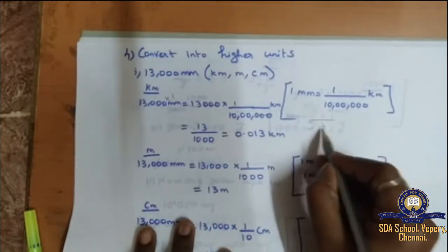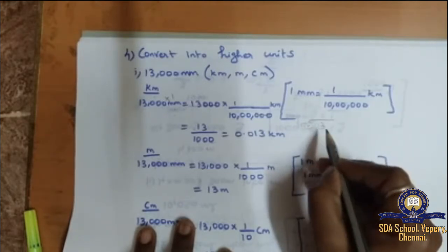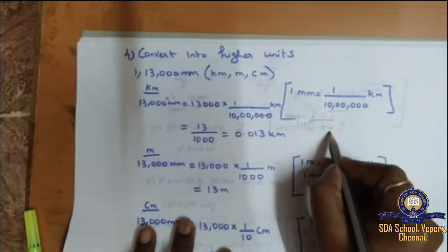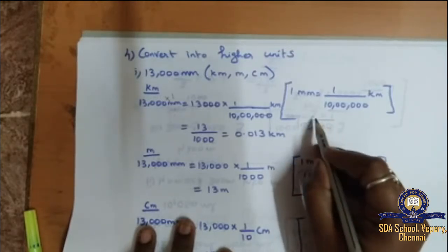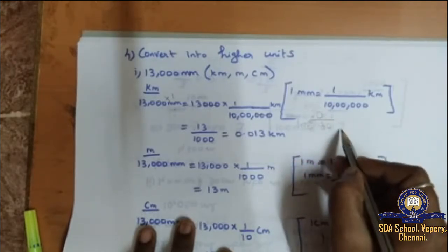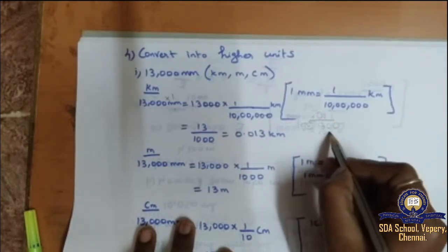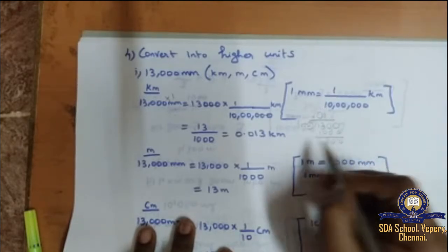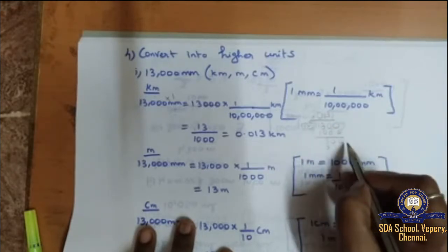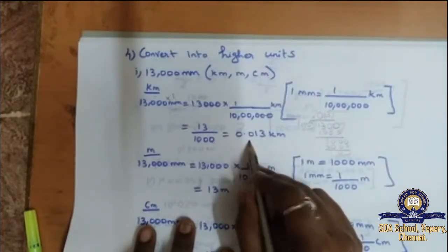So I'll show you with division. 13 and 1000. In 1000, 13 will not go, so I can put a dot and put 0. That means 130 also will not go, so I need one more 0. I have the authority, after the dot I can put more zeros. So I can add 0, and I can add 0 here also. So 1000 ones are 1000. Balance 300. Then 1000 threes are 3000. So 0.013 is the answer.